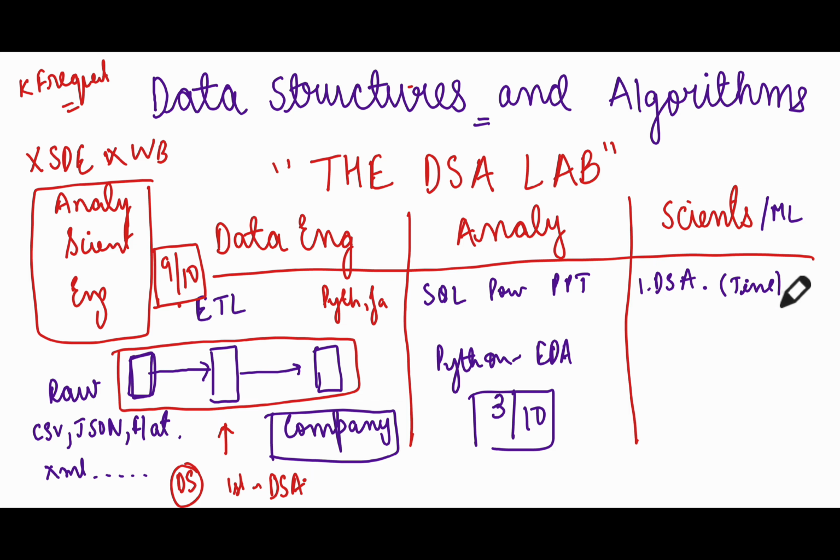So they look for your code, they look for optimization, and after that they look at what data structures you are using and whether you can optimize your solution. Those things are there, and it becomes very imperative to know data structures and algorithms, whatever techniques are there, so that you can optimize your ML pipeline. This is very, very important. Now if you are just a decision scientist, this might not be very important, but if you are specially an ML engineer, AI engineer, or Gen AI engineer, and you're targeting your role towards that, then it becomes 10 out of 10.